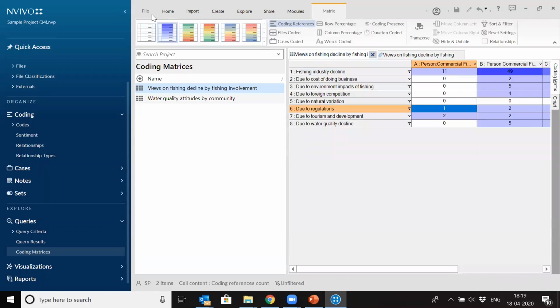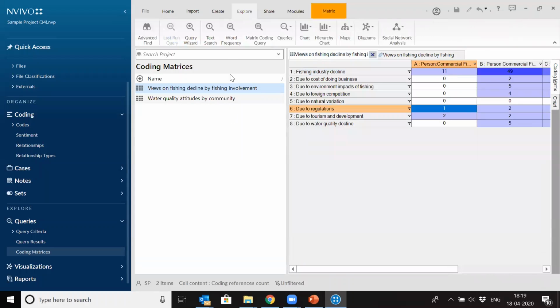So apart from that, we have other queries also, which are again helpful in understanding. So there's a coding query.